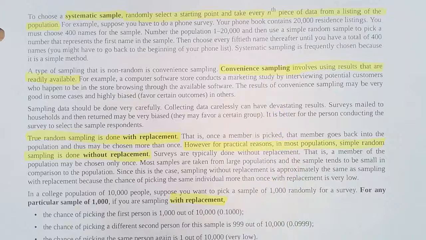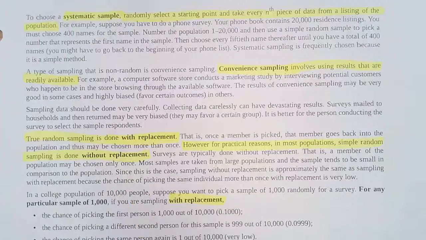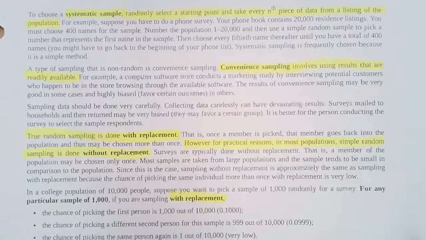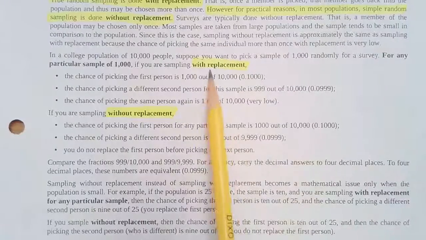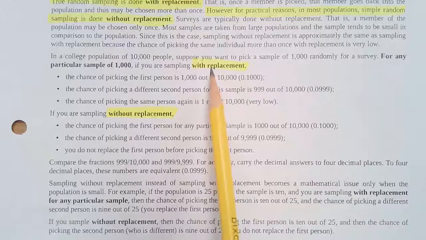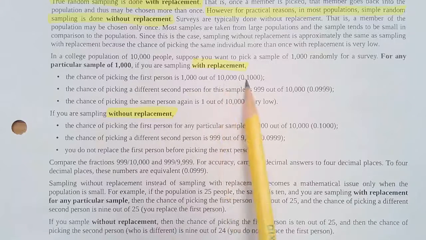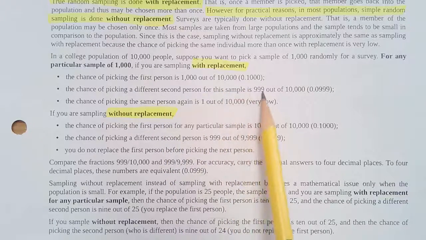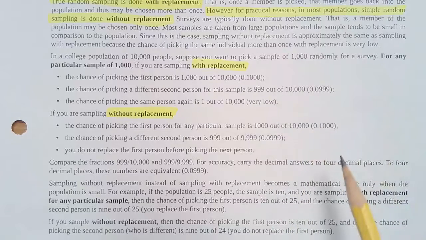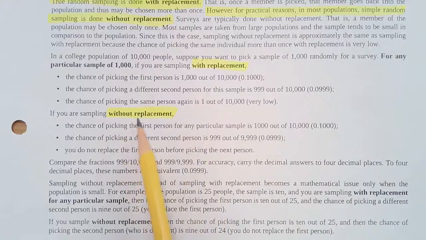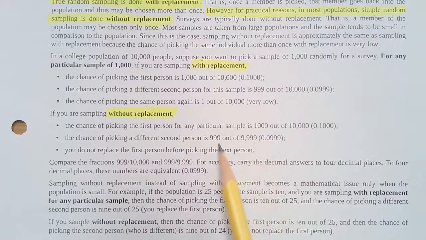A true sample is with replacement, but in real, practical life, most of it's done without replacement. Let's talk about with replacement and without replacement. With replacement means that the sample is put back in. So if it's 1,000 out of 10,000, then I put that back in. And without replacement means that when I draw that out, the options and the total both decrease. So that's without replacement.